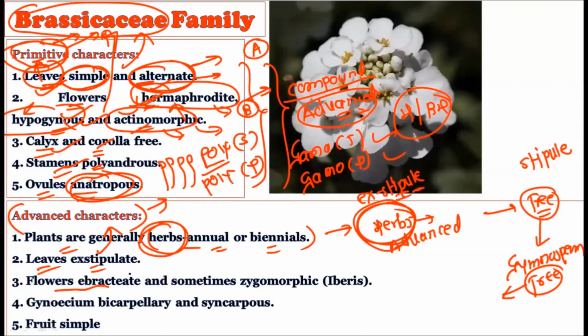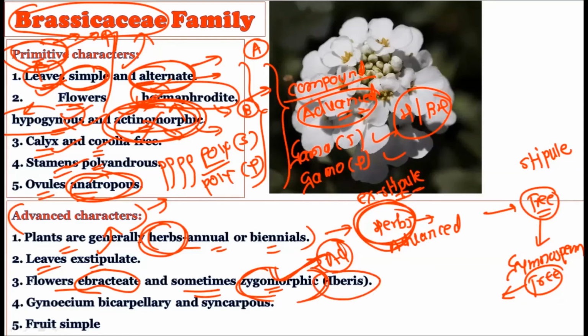Then the flowers are ebracteate, no bracteae are present, and sometimes zygomorphic. So the zygomorphic condition is considered an advanced condition over the actinomorphic condition. The actinomorphic condition is the primitive condition, while the zygomorphic condition is considered advanced, and this advanced condition can be found in some members of the Brassicaceae family, for example, in Iberis.